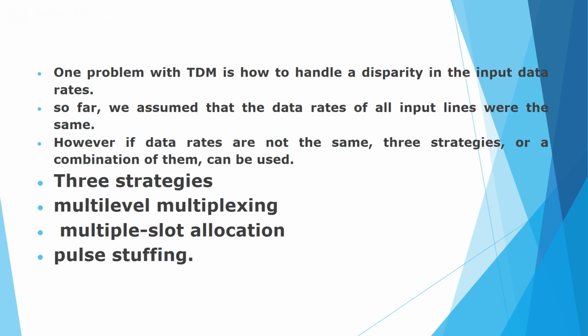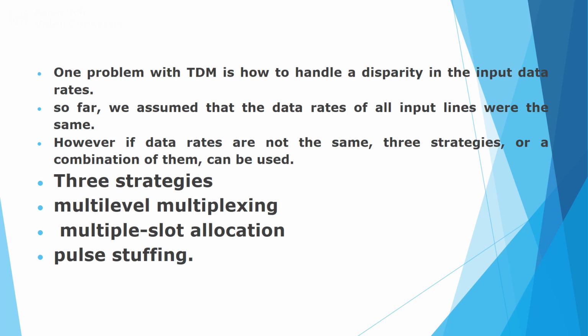One major problem in the case of TDM is uneven data rate, that means disparity in the data rate. But we assume that all input lines have the same data rates. Practically, if you think about it, that is not at all possible. So now the question comes, how can we maintain uniformity in the data rate?